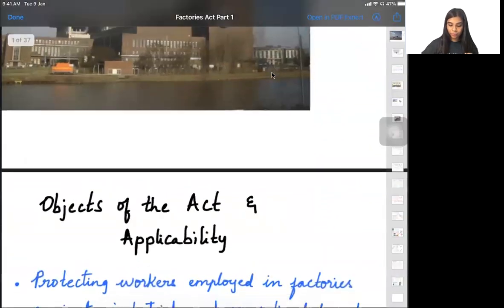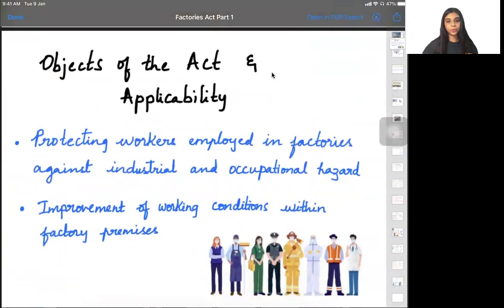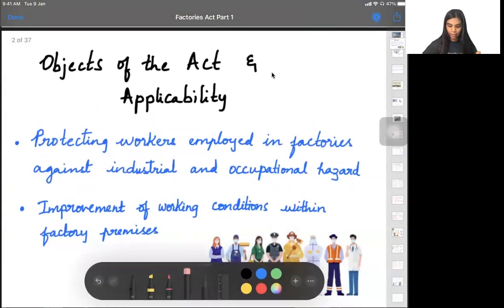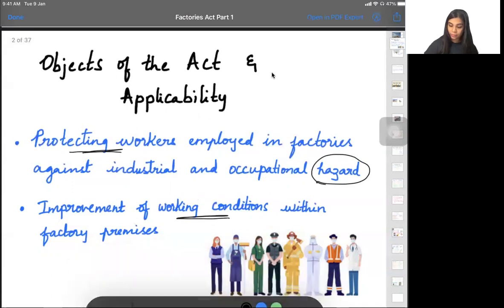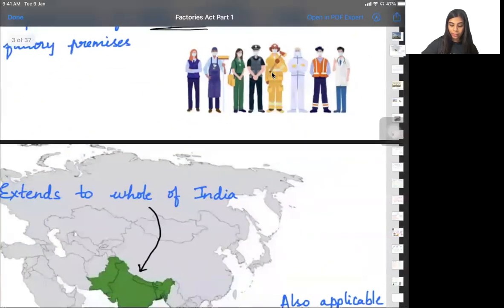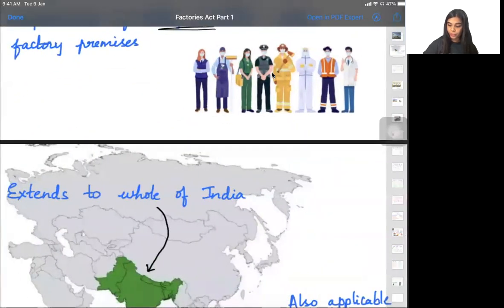Now we are going to talk about the objects of this act. Like I already told you, this act has come into picture to protect the workers, whoever is working in the factories, from any hazard, because they are working in a place which could be hazardous to them. It also aims to improve their working conditions. Is that clear? Yes, ma'am.